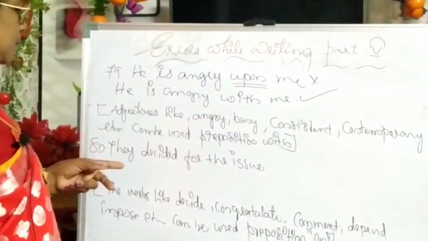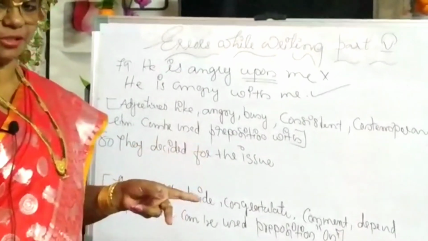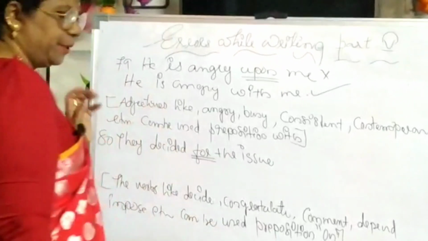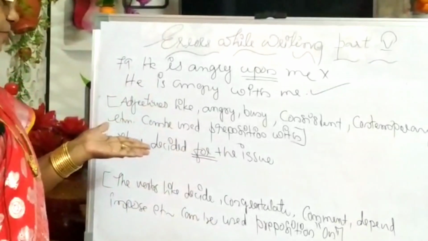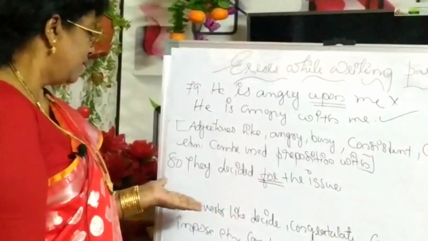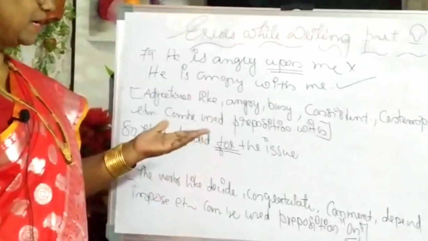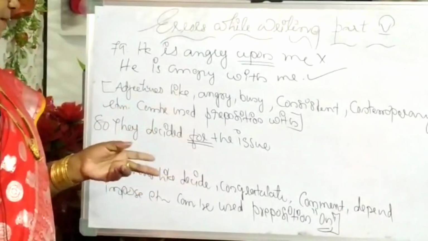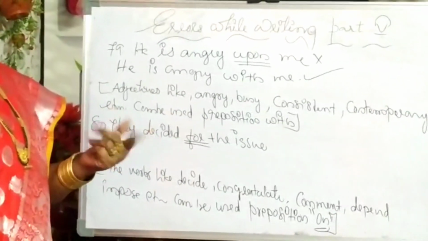Next one, they decided for the issue. Here the wrong preposition has been used. So instead of for, we have to use some other preposition. The verbs like decide, congratulate, comment, depend, impose, etc. must be used with the preposition on.